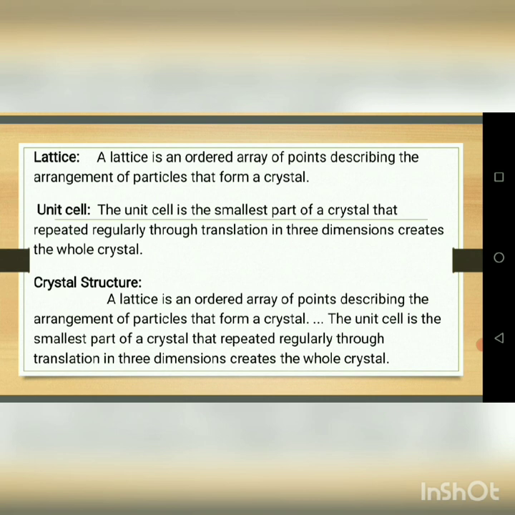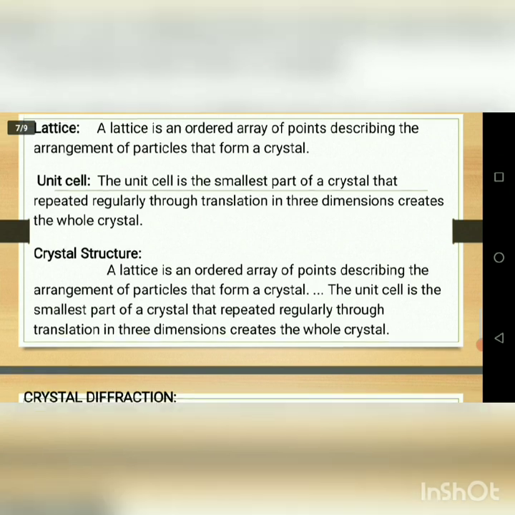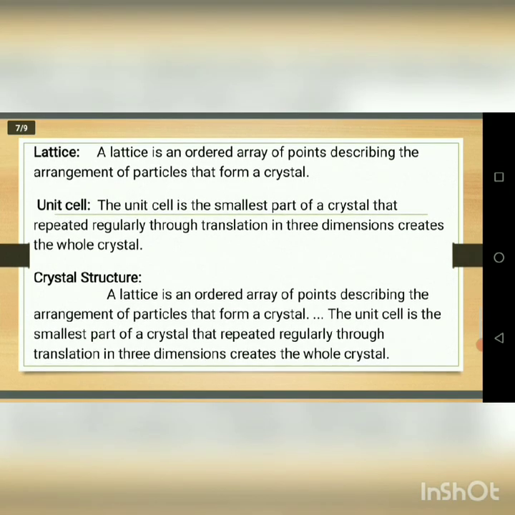Then what is the meaning of the crystal structure? Crystal structure is both the lattice and the unit cell, the sum of the two. A lattice is an ordered array of points describing the arrangement of the particles that form a crystal, and the unit cell is the smallest part of a crystal that, repeated regularly through translation in three dimensions, creates the whole crystal. That is also called the crystal structure. Under crystal structure there are two concepts: crystal and crystallography.